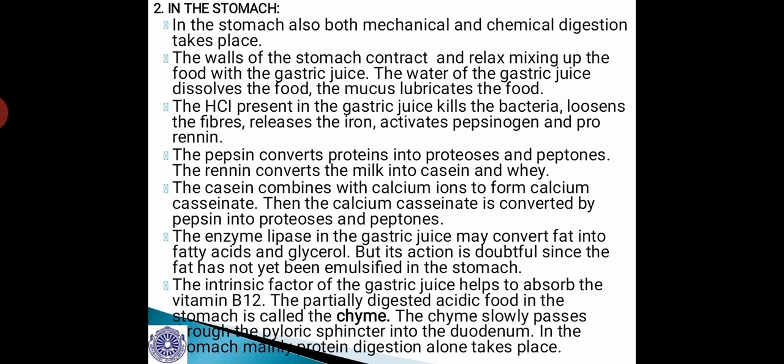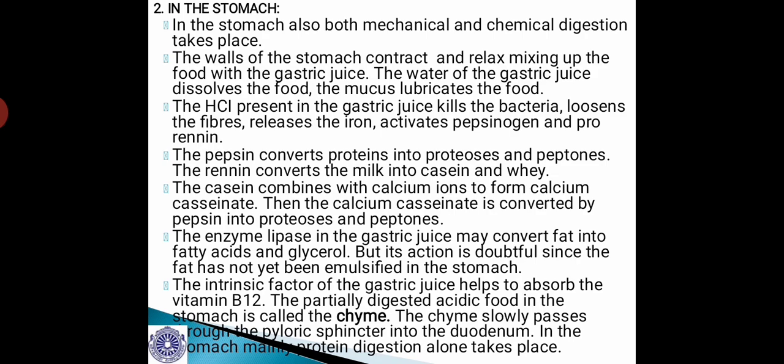The pepsin converts proteins into proteoses and peptones, and the enzyme renin converts the milk into casein and whey. And the casein combines with calcium ions to form calcium caseinate. The product is also known as curd, and the process is called curdling. Then the calcium caseinate is converted by pepsin into proteoses and peptones.